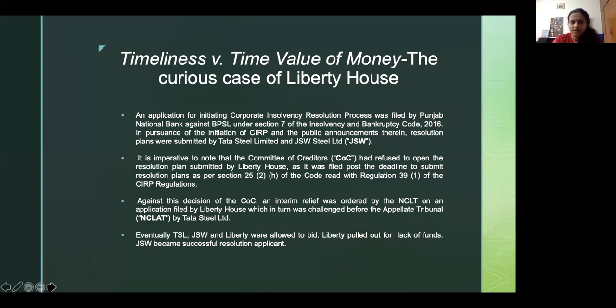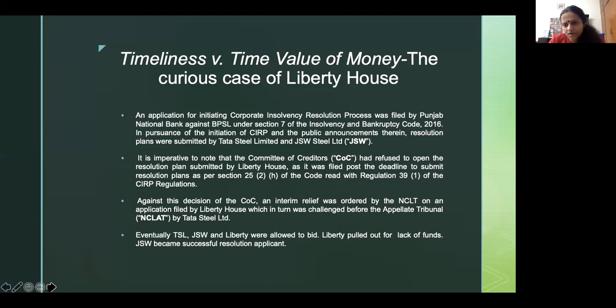Moving on, suppose now we cross that bar of having met the 29A application. Now we are at the stage where resolution plans are supposed to be filed with the COC for their determination. The one case that was like the beginning of the end, frankly, in terms of filing by time, is the Liberty House case. The corporate debtor in question was Bhushan Steel and Bhushan Power and Steel, and everybody was bidding for it, and the time for bidding had closed.